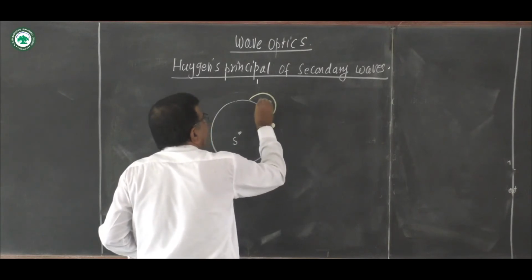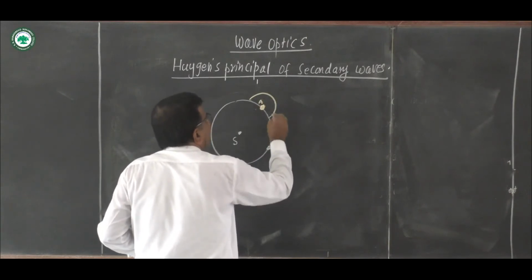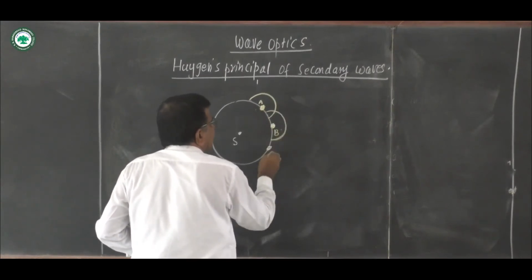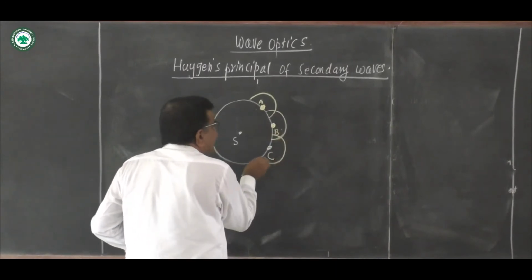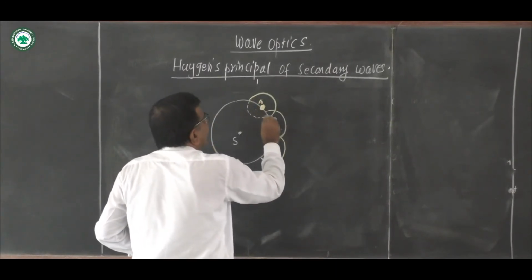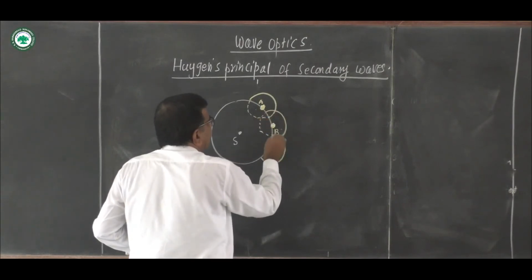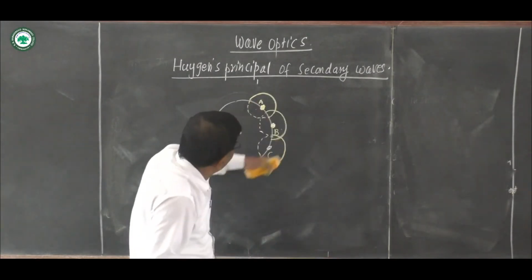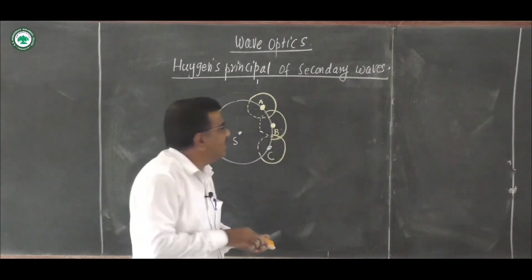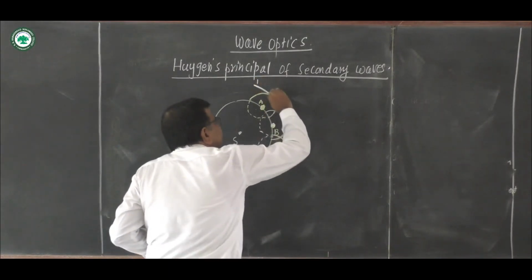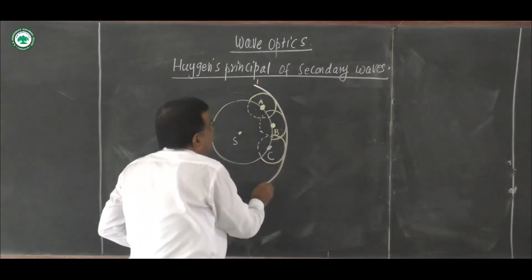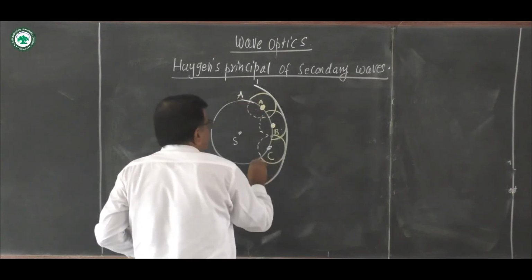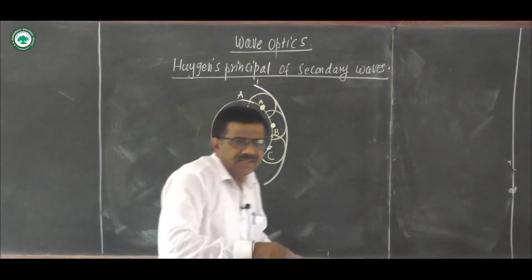Suppose this is point A, this is point B. We draw these circles, semicircles. This is point C. This ABC acts as a secondary source and we draw the spherical wavefronts like this. As light does not travel in backward direction, this wave traveling in forward direction is effective, and this tangential surface is the new wavefront. Suppose this is our spherical wavefront AB.